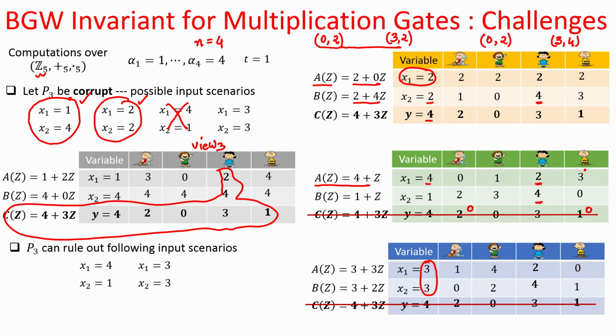That means P3 can rule out that these are the pair of inputs of P1 and P2, and that is a violation of the privacy condition. And again I stress why this issue is happening. This issue is happening because this C polynomial is not a random polynomial from the set of all possible polynomials of degree 2t whose constant term is x1 times x2. And that is a problem here.